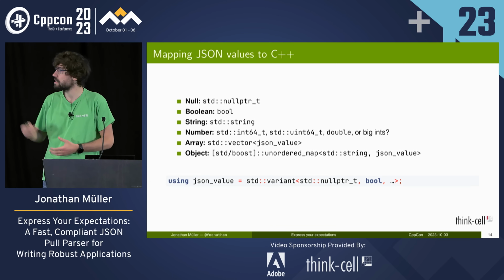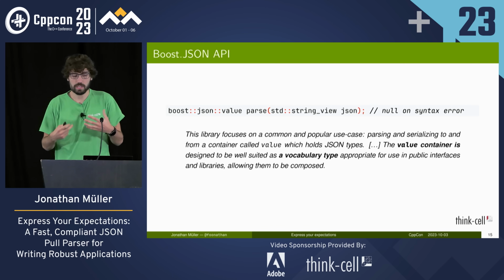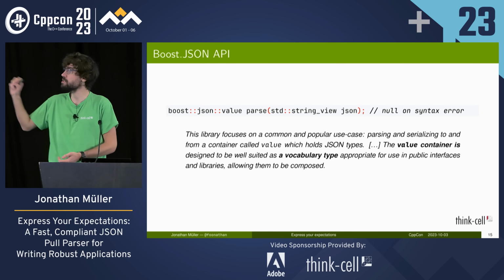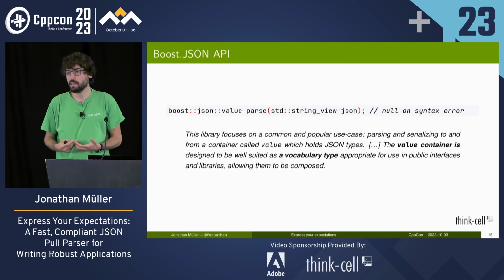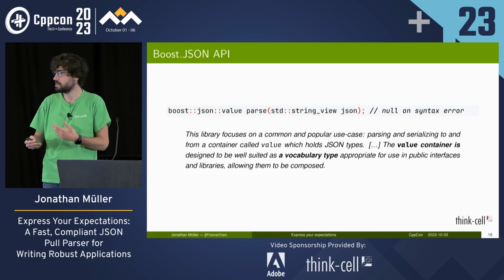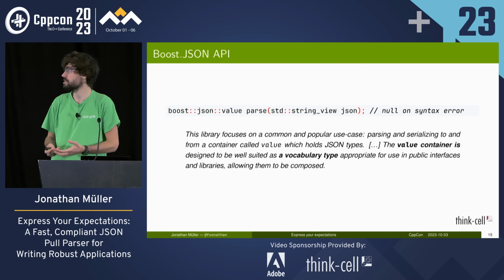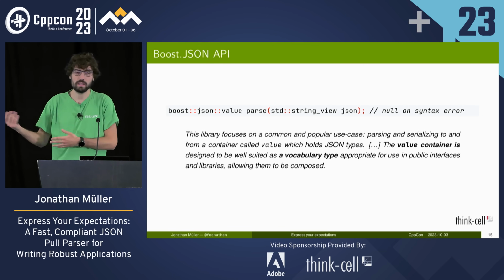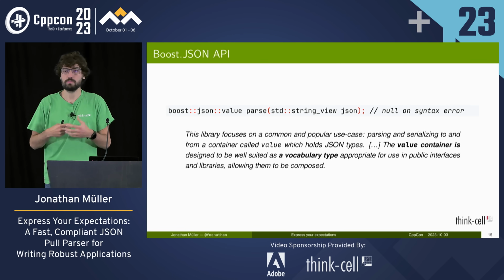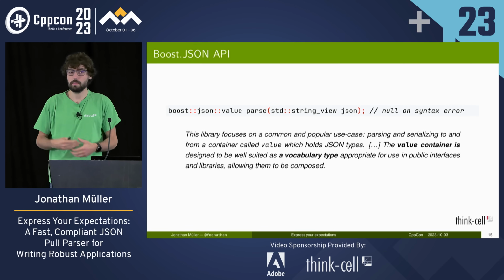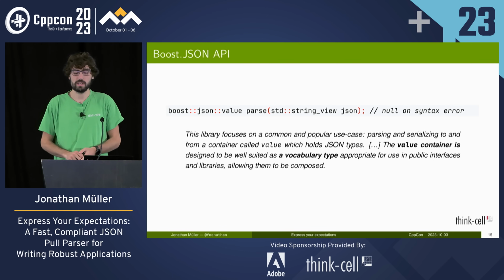And now we can write a parser that parses JSON and returns us a JSON value that corresponds to the document. For example, boost.JSON looks like that. So we've got a parse function that returns a boost.JSON value, given a string. And it's a bit smarter than that, so it doesn't use a variant, it doesn't use a hash map, it doesn't use a vector. It uses custom types, it supports allocators and so on, so it's more optimized in the data structure than the naive one, but in a nutshell, this is what it is. And the library is designed so that this boost.JSON value type is sort of meant to be a vocabulary type, right? This is the JSON type that you pass around at the interface. So you've got functions that consume JSON, they take boost.JSON value and work on that.